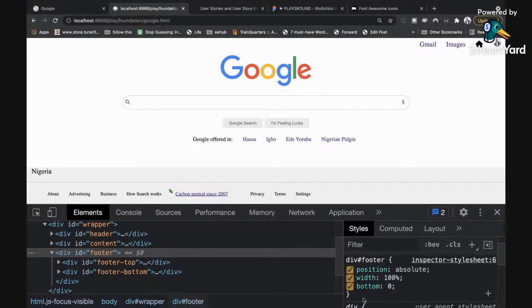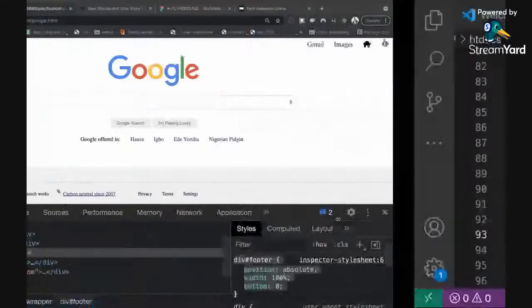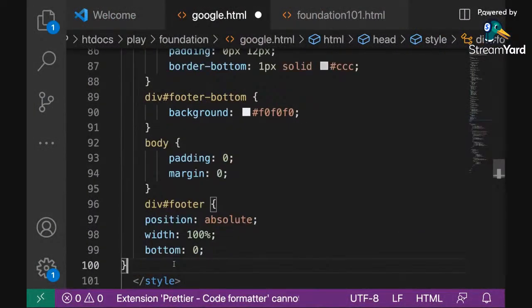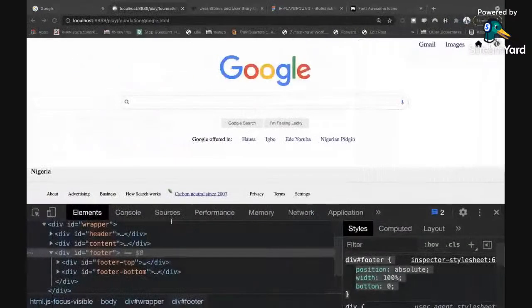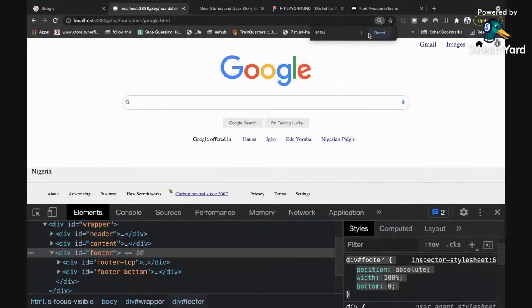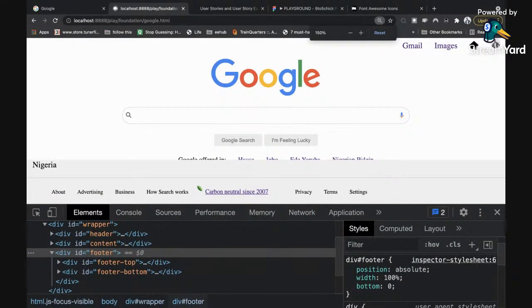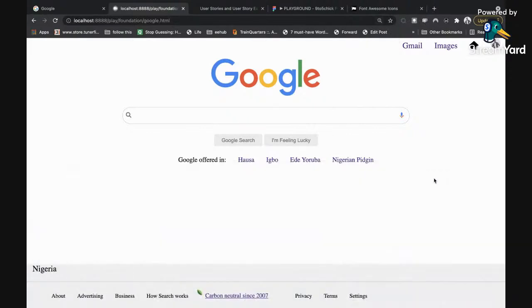So once I've done that, text align center. No, not center. I'm going to copy this and I'll paste this in my code. And then if I go back to my screen and then I remove this, it should sit at the bottom. So can we see it now?